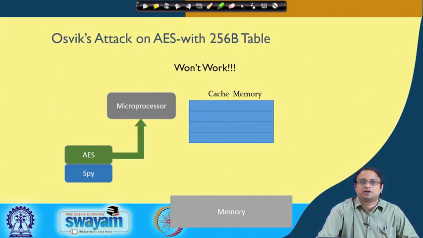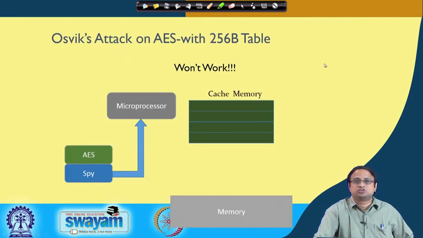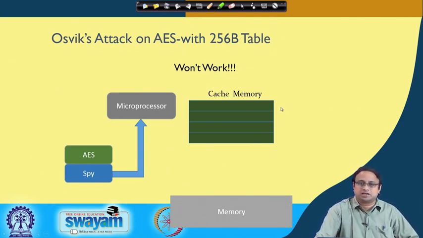Now the access comes back to AES, so the AES starts doing encryption. Remember, I now have a small table, so after a few executions the entire thing is removed from the cache memory. So if the SPI comes back now, it will not get a nice distribution. Remember, in the previous case we got a few hits and a few misses, which aids the attack because it gives you a nice distribution of cache hits and cache misses. But now everything becomes a miss, and that becomes an issue.